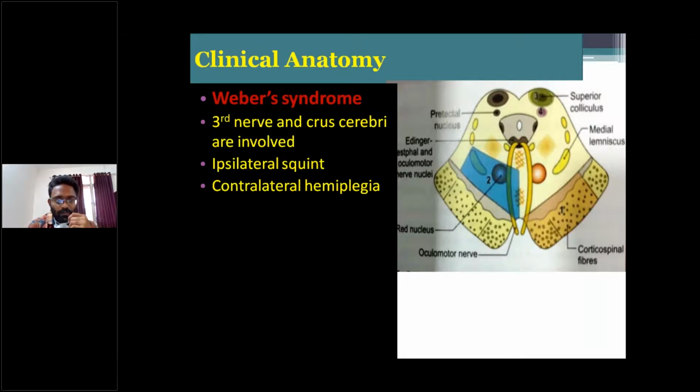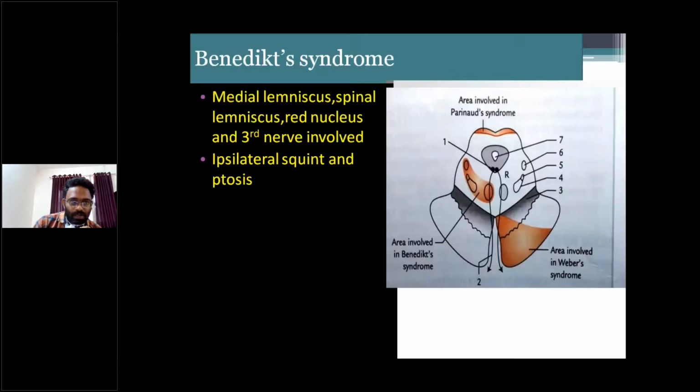In Weber syndrome, the third nerve and crus cerebri are involved. This is the third nerve. Symptoms are ipsilateral squint and contralateral hemiplegia. And next, this is the area involved in Weber syndrome: the medial part of the crus cerebri and the oculomotor nerve, the third nerve, right?